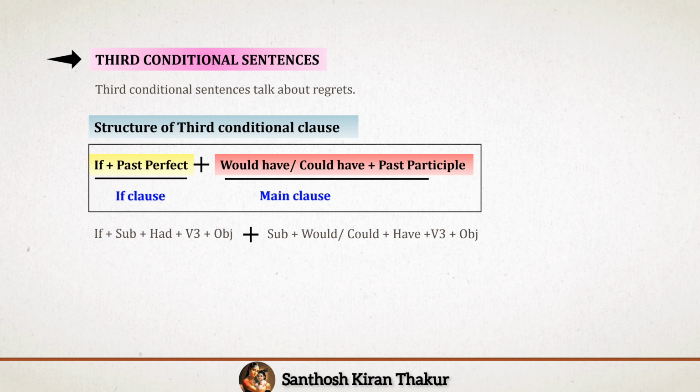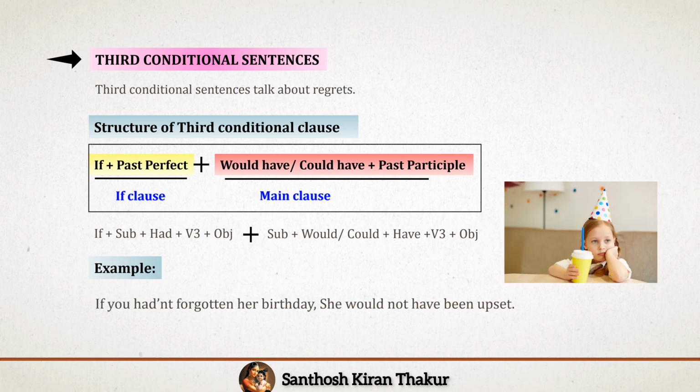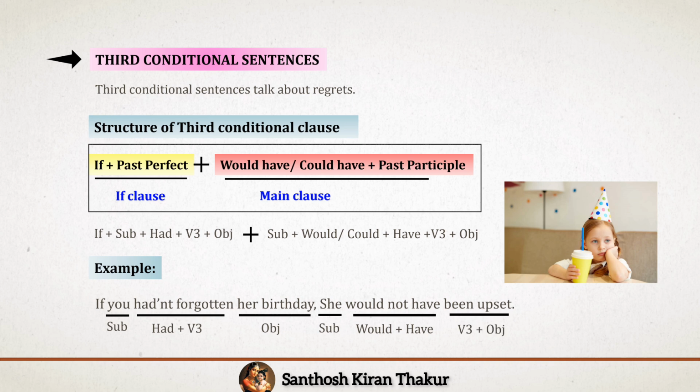Let's see this example. If you hadn't forgotten her birthday, she would not have been upset. In the first part, you hadn't forgotten her birthday. It tells about a past perfect action, and so it comes as the if clause, if plus past perfect. She would not have been upset. It says about the consequence, and so it comes as the main clause.